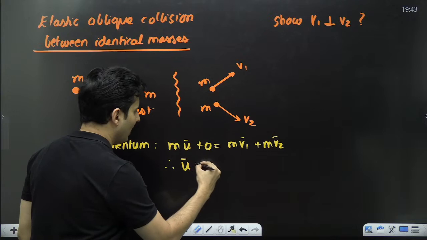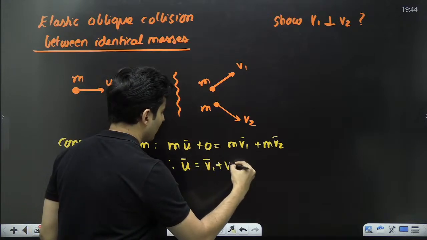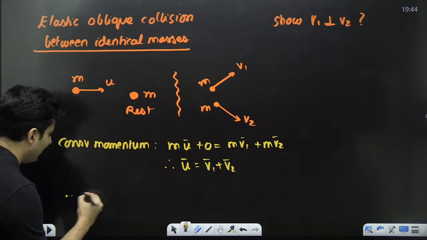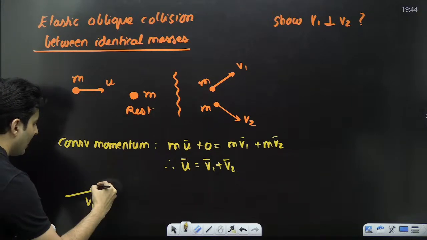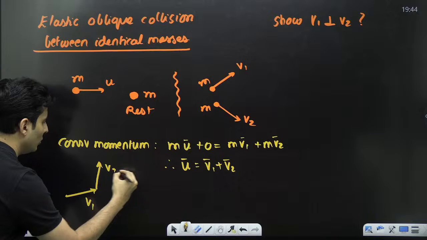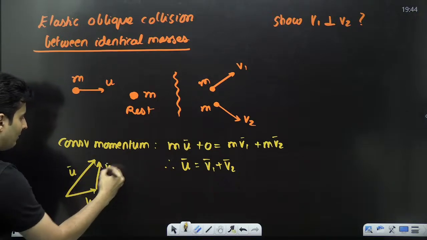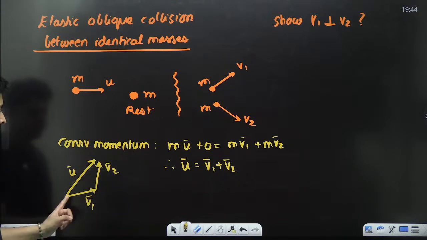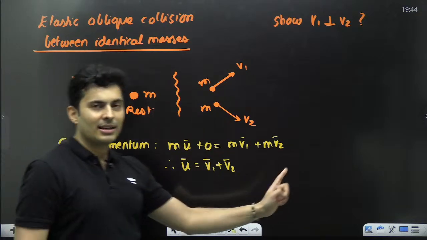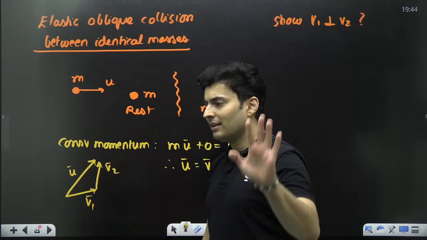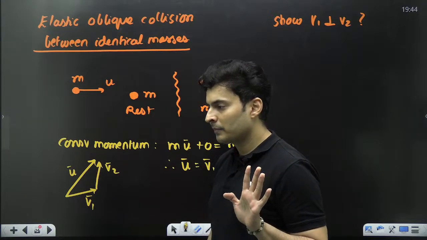So I will get u bar is v1 bar plus v2 bar. That means if I take a vector v1 and a vector v2, then this vector u is basically the vector sum of vector 1 and vector 2. Agree or disagree? Triangle law of vector addition. u is the resultant of v1 and v2.